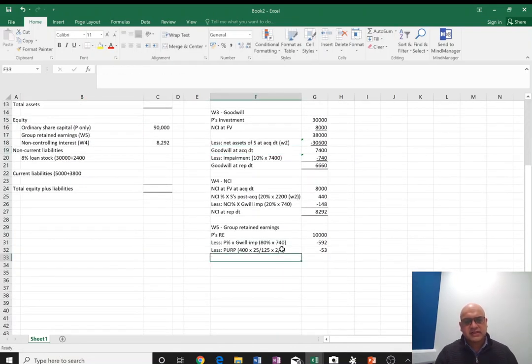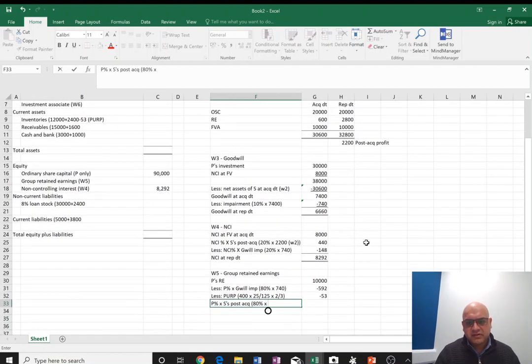Okay, so that's that. And let's start now giving parent their share. Okay, it's percentage in S's post-tax, the same practice as we did for NCIs. So 80% into the difference that we found, 2,200 in working 2.